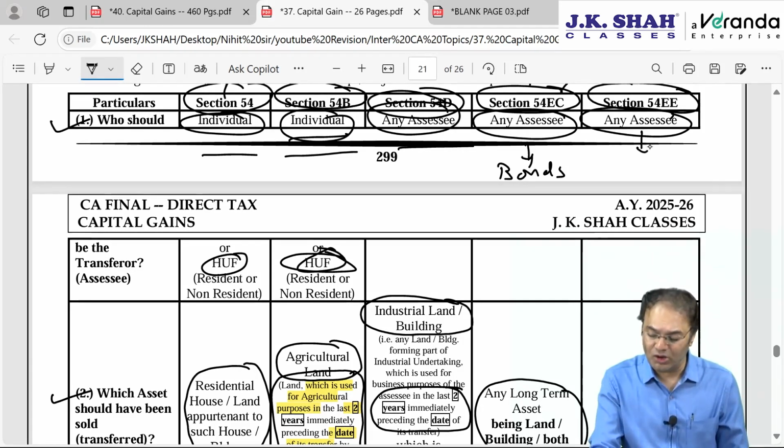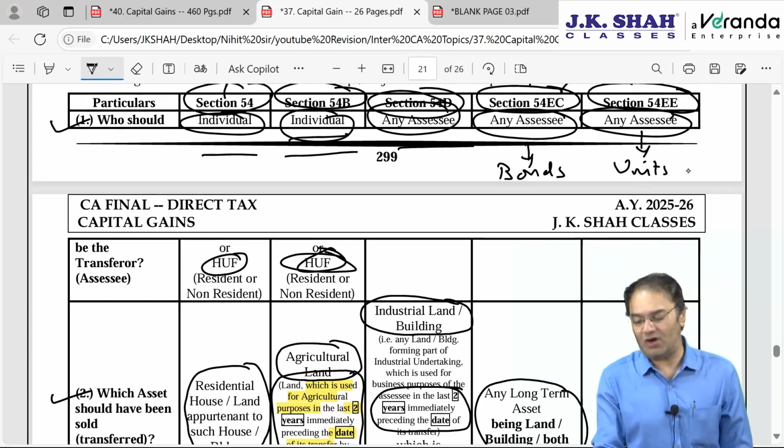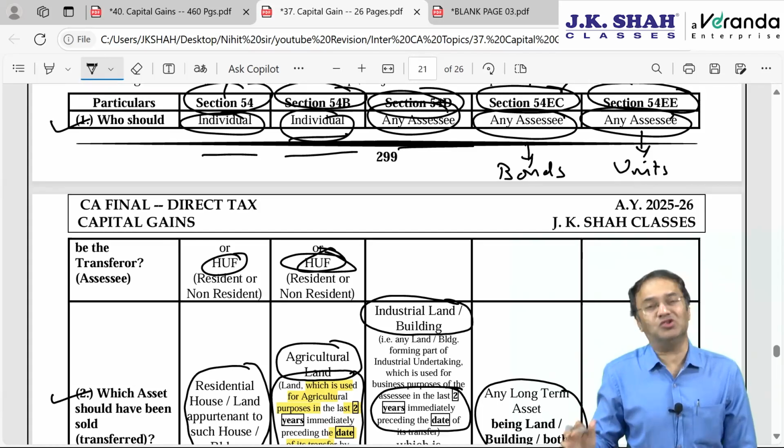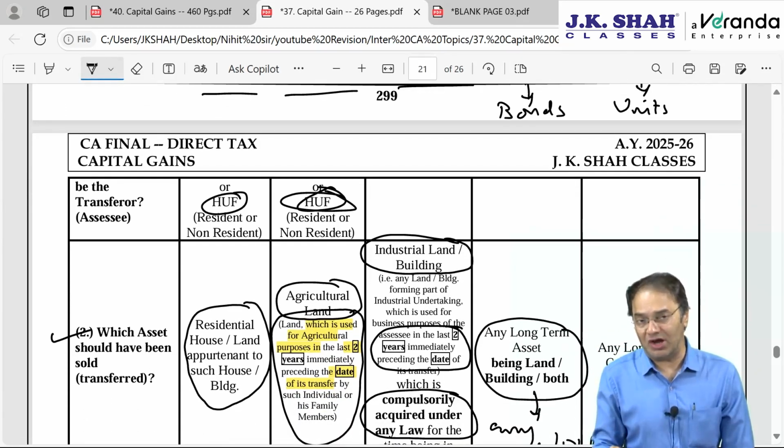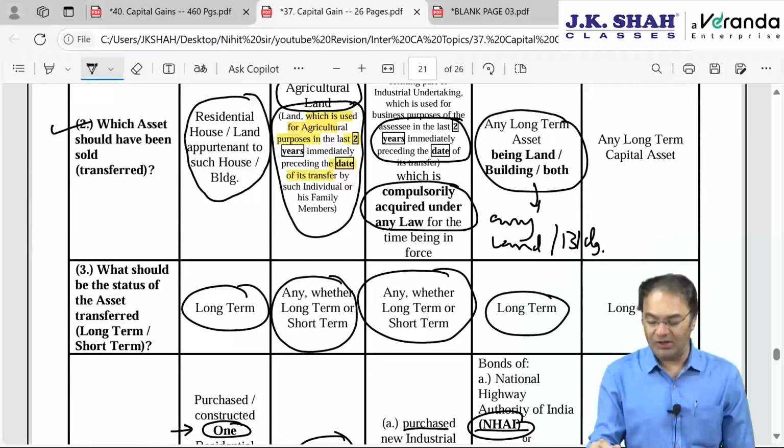Here you have to acquire units, specified units, not each and every unit. These units are not available only in the market, or nobody knows when were these units allotted or issued and when did the issue get over. Nobody knows anything. Therefore, this is unimportant section. Our institute has also never asked a question on 54 EE. The next section 54 F is important.